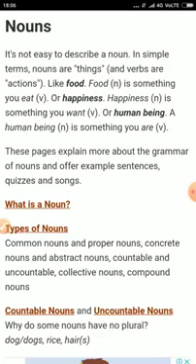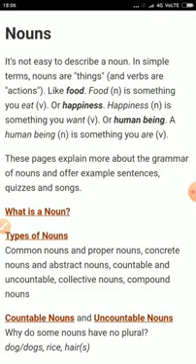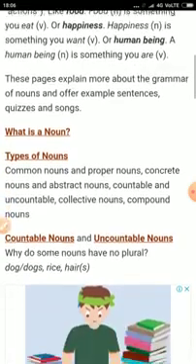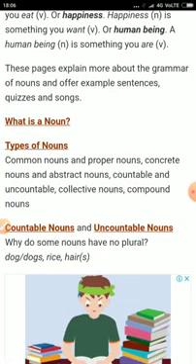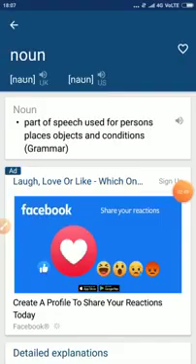Anyway, so come to the point. There are basically 5 kinds of noun, but if you go so vast, you will get 9 kinds of noun. So no problem. First, I hope you understand what is noun. We just move to the types of noun. What is a noun and kinds of noun. Before starting, we have to write the simple definition of noun. You can write down any definition here.